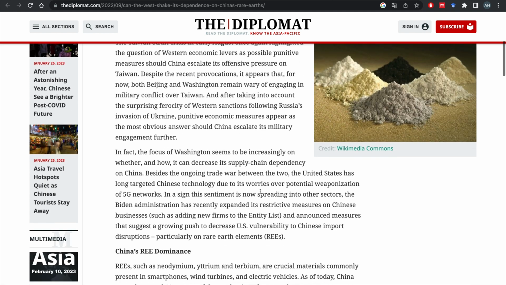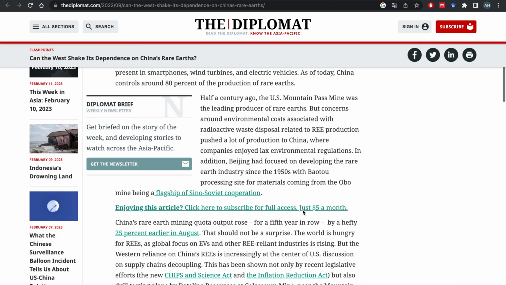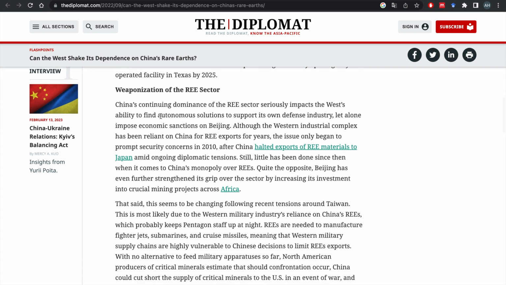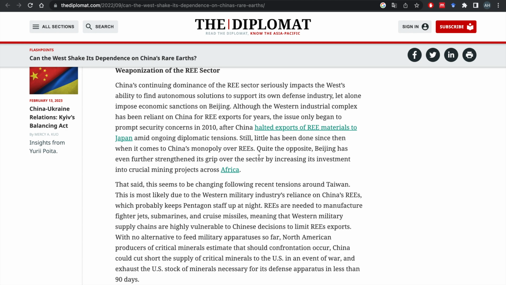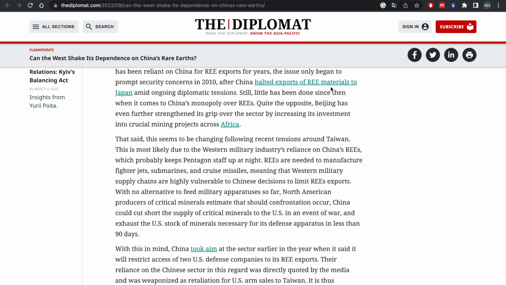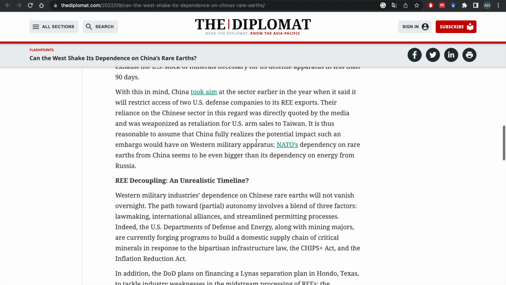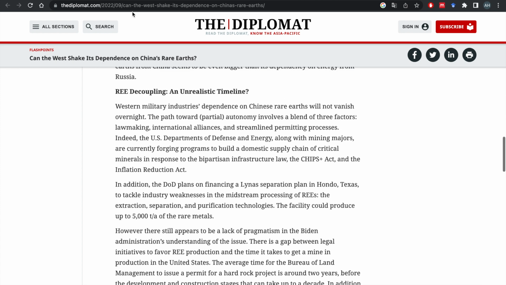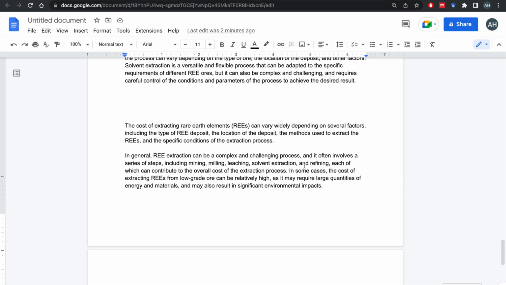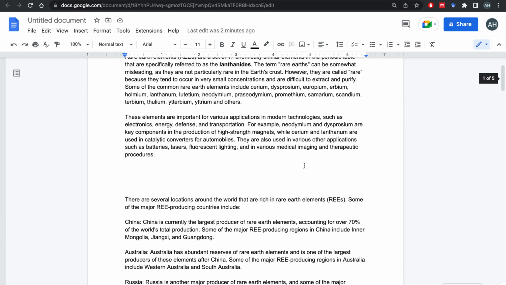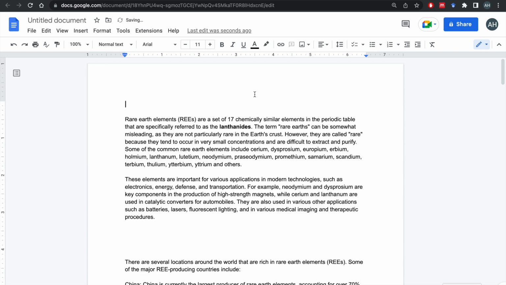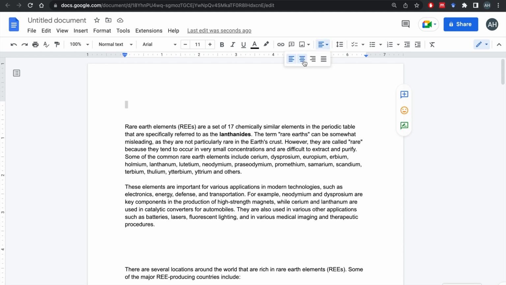So you can even get more in depth by reading such articles. Weaponization of the rare earth element sector. China's continuing dominance, blah, blah, blah. Halted exports of materials to Japan. Interesting. So it depends: for example, if you're a political science major in college and you're asked to write an essay about rare earth elements, you can now de-emphasize some of the more technical parts and focus just on the political side of it and what's going on between China and the US.